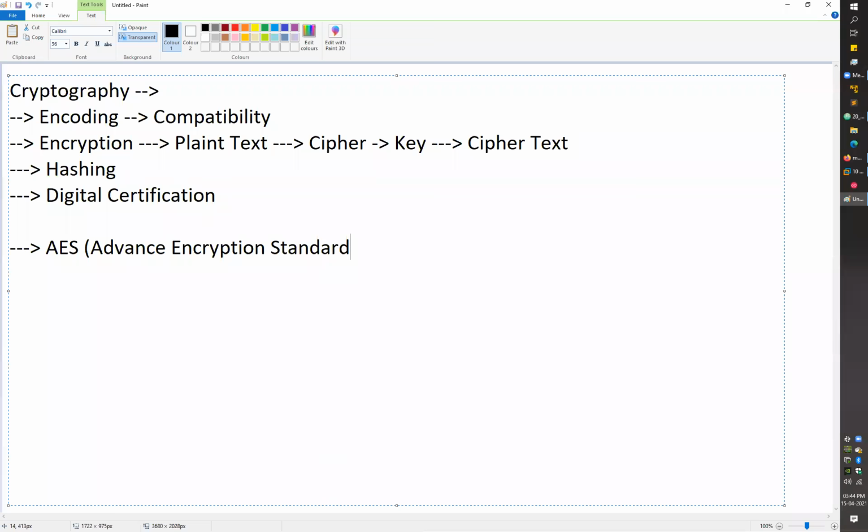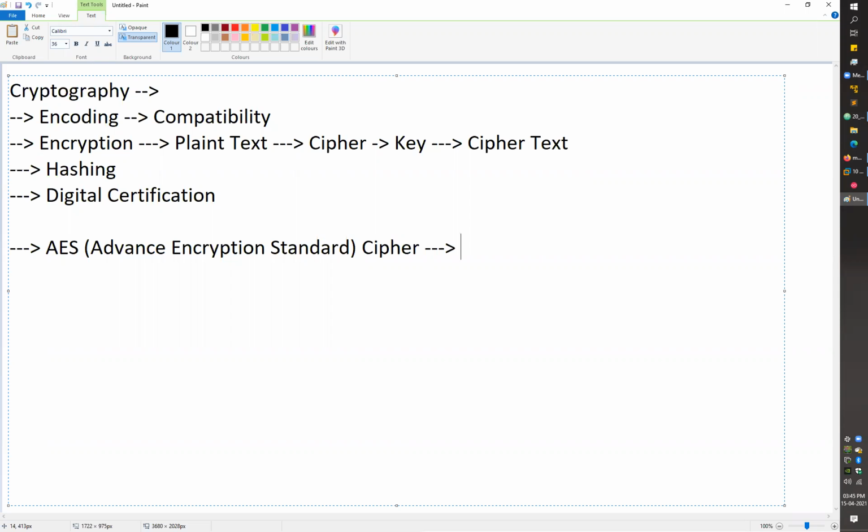This AES cipher is just a cipher because it's a mathematical algorithm which converts your data into an unreadable form. For the AES cipher, you need to know a few things. AES can only encrypt a fixed amount of data at a time.